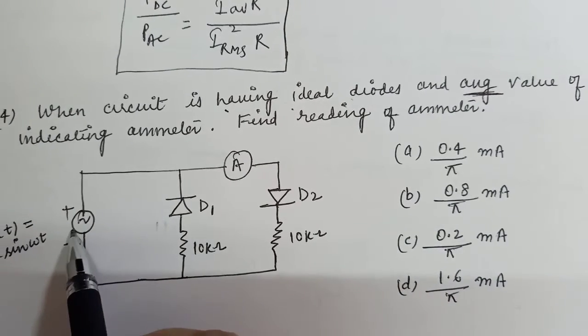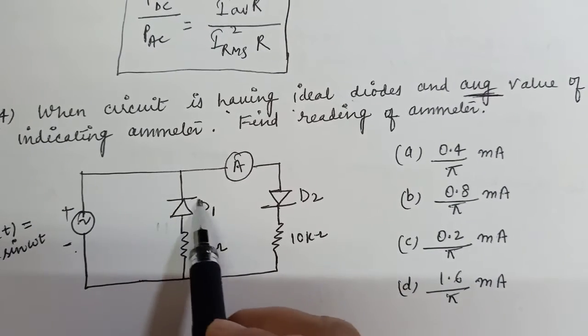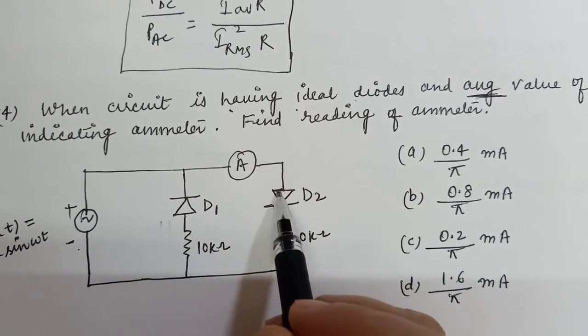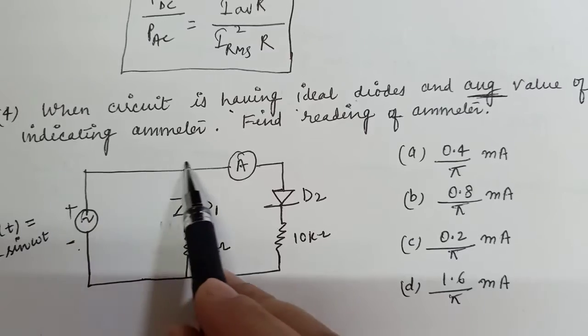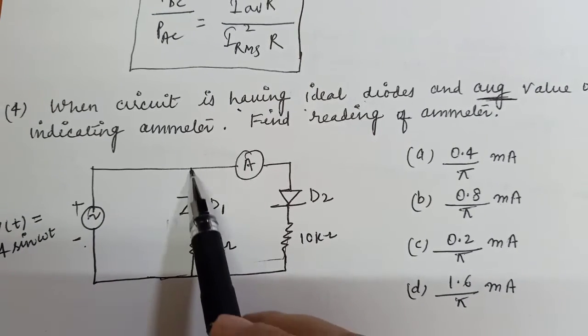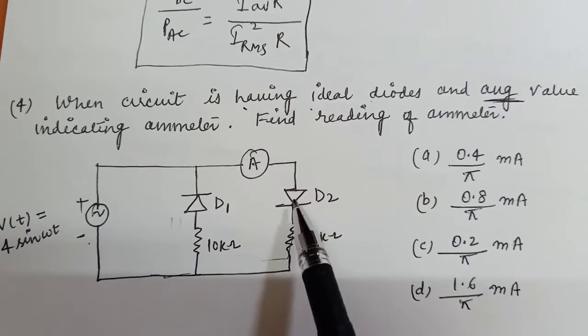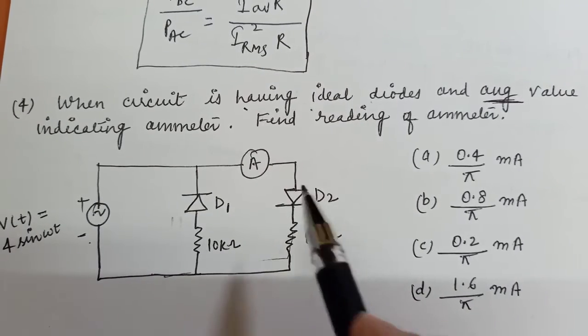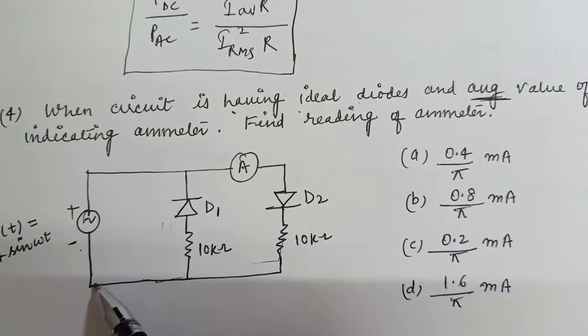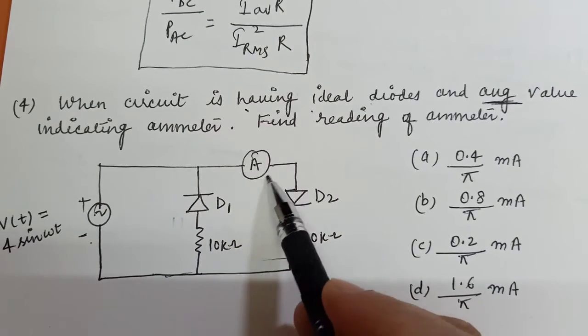So let's see here, for the positive cycle this diode will act as an open circuit and this diode will act as a short circuit, meaning current will flow like this. And for the negative cycle this diode will act as a short circuit and this diode will be acting as an open circuit. If this diode is open circuit and this diode is short circuit, then current will flow like this, meaning no current will be shown by the ammeter.